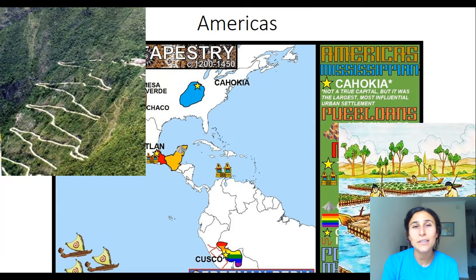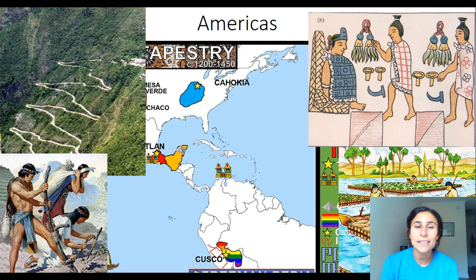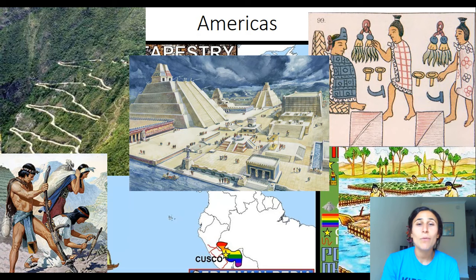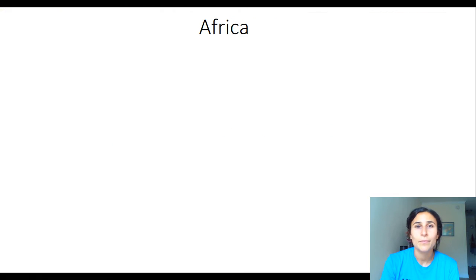We'll also look at their different styles of systems that they created in order to make their lives easier, like the tribute system that the Aztecs created, and the Mita system, an idea of community, everyone supporting and working out for government-run or Sapa Inca Empire-run activities. And we'll really start to see the development of huge civilizations in places like Tenochtitlan in current-day Mexico, and also Machu Picchu in modern-day Peru.